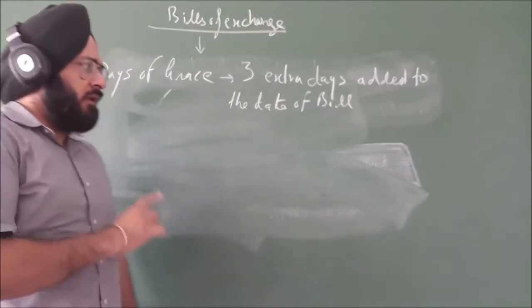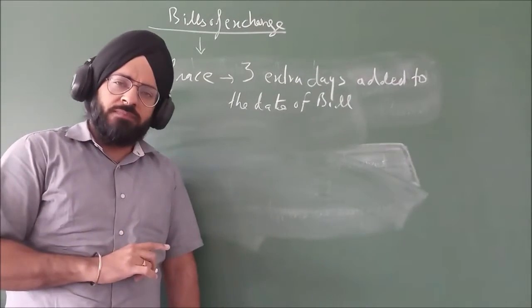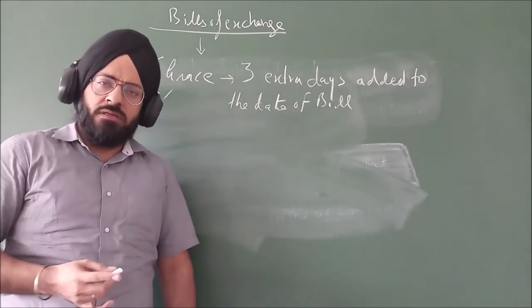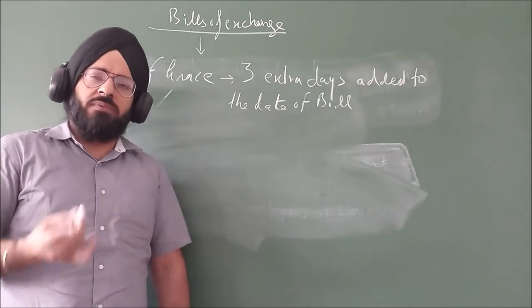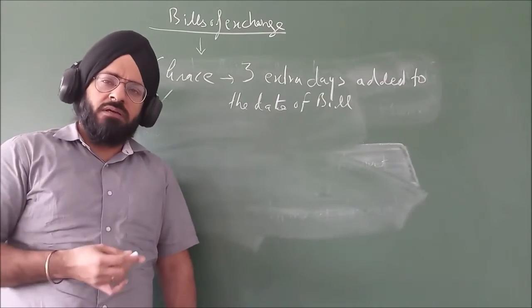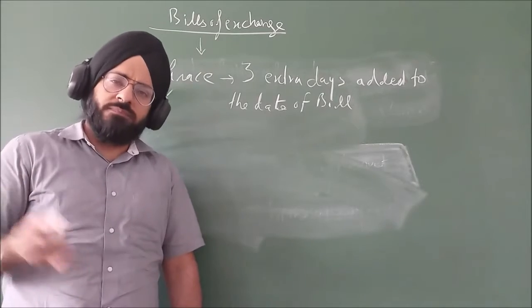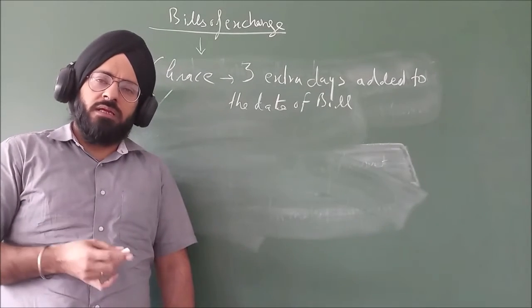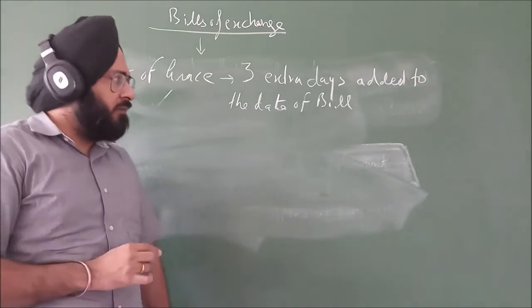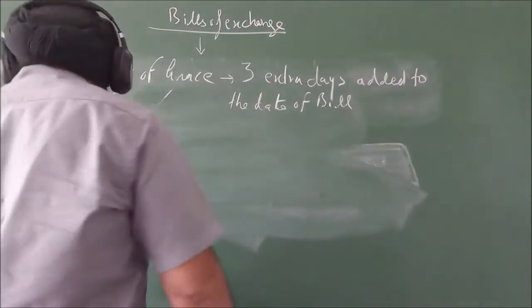There are other terms also related to bills of exchange that I will clarify as per topic: endorsement, noting charges, notary public, bill sent for collection, endorser, endorsee. So let's start with the accounting treatment of the topic.